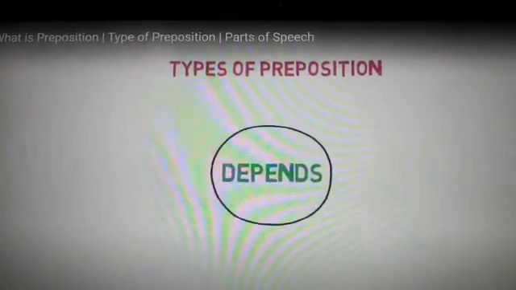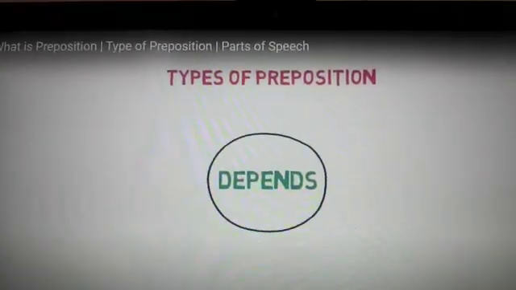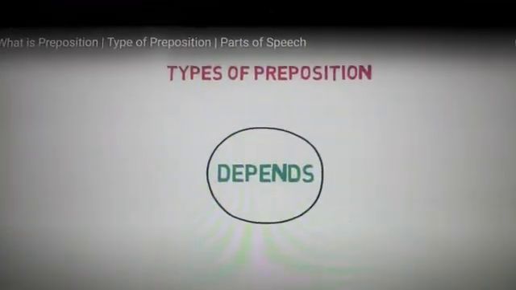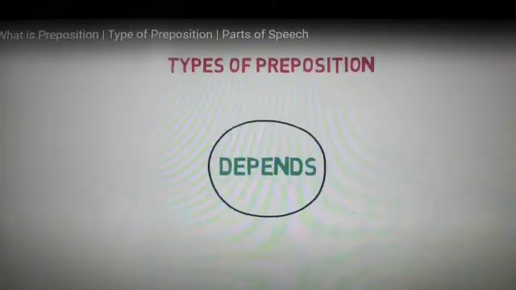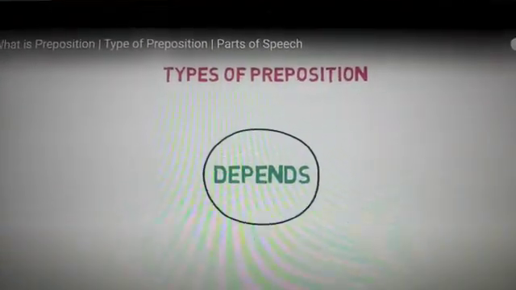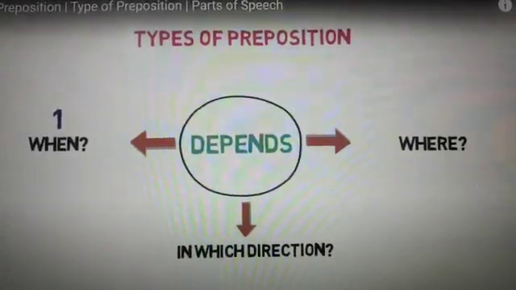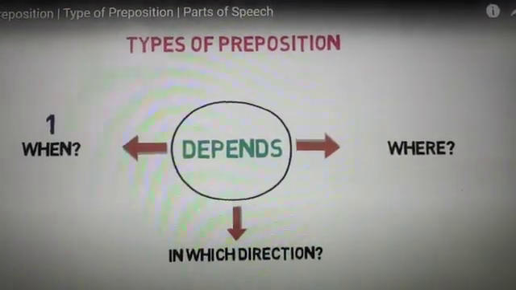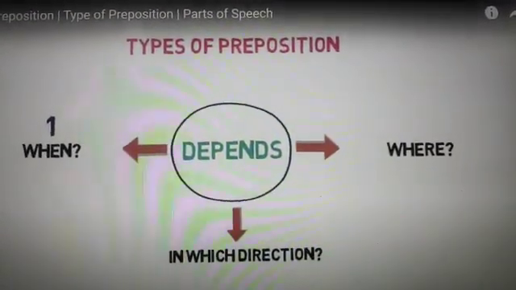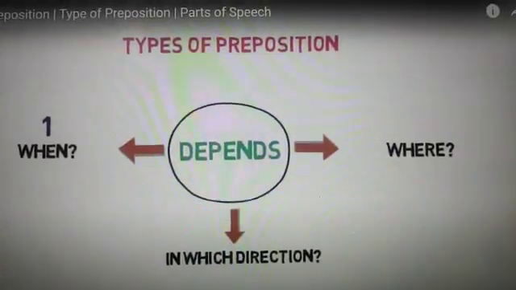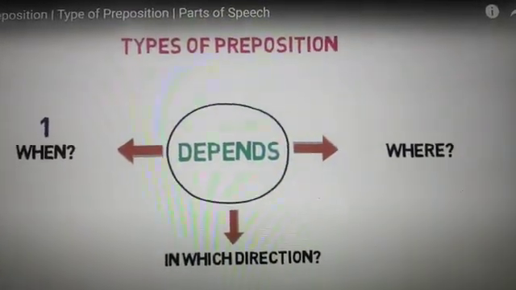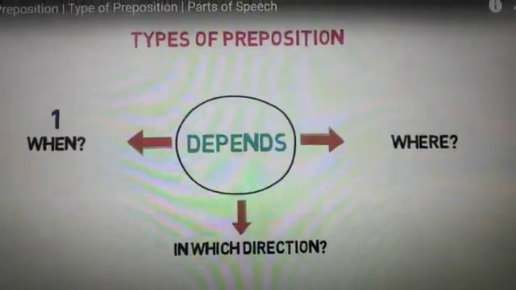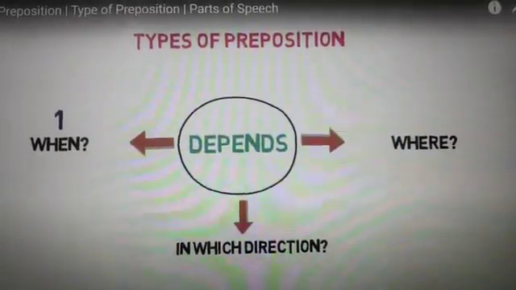So now let's talk about the types of preposition. The types of preposition actually depend on three situations. Let's see what they are. The first one is when the event took place or when the event happened. The second one is where the event happened, where the event occurred or took place. And the third one is in which direction the event occurred or happened.